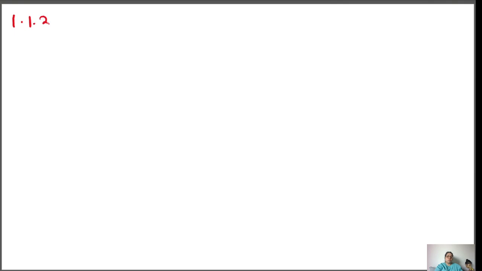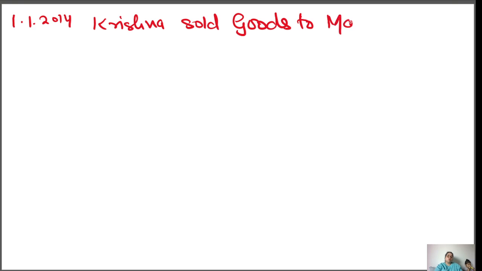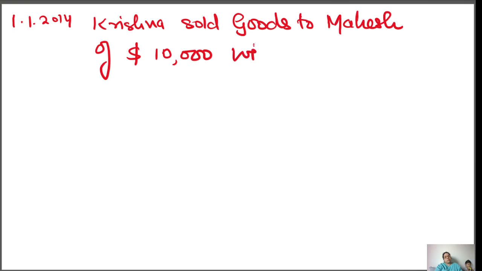On 1/1/2014, Krishna sold goods to Mahesh of $10,000 with trade discount at the rate of 10%.